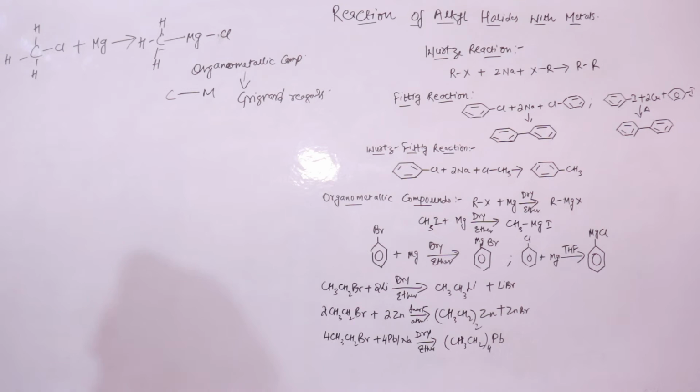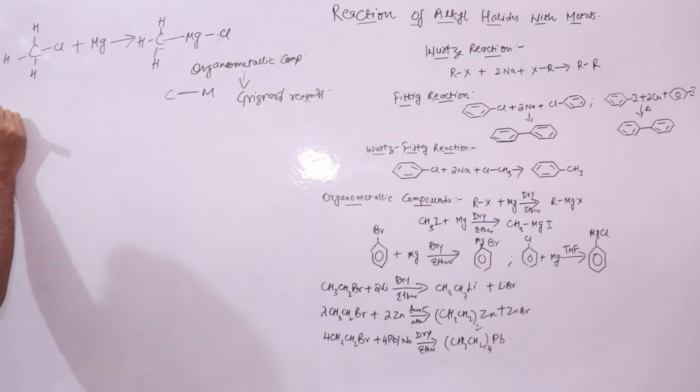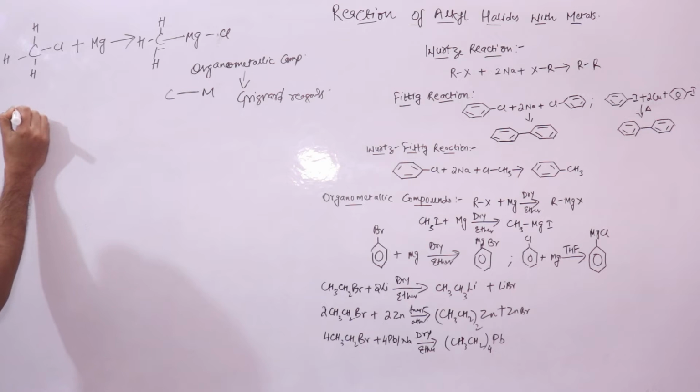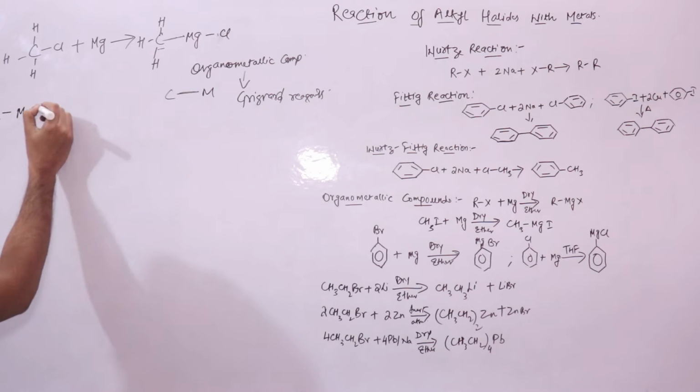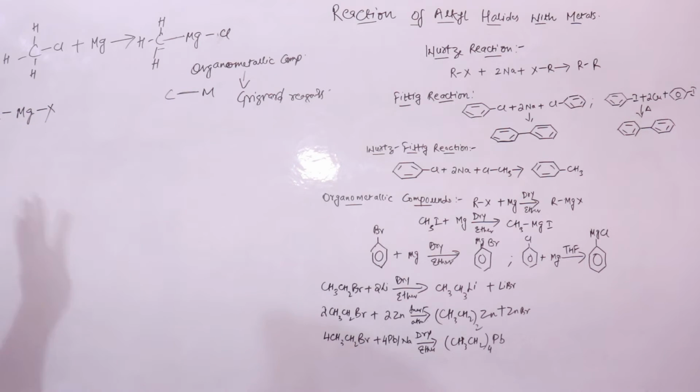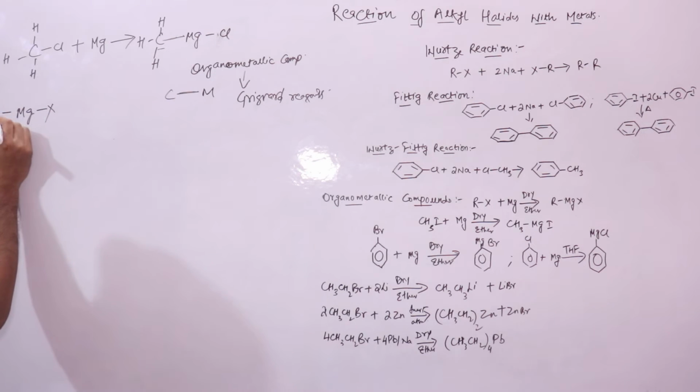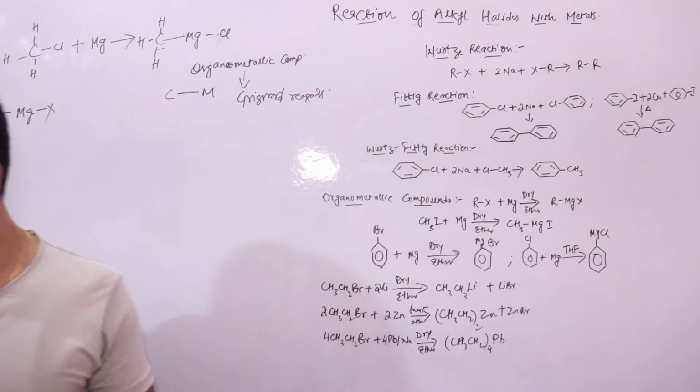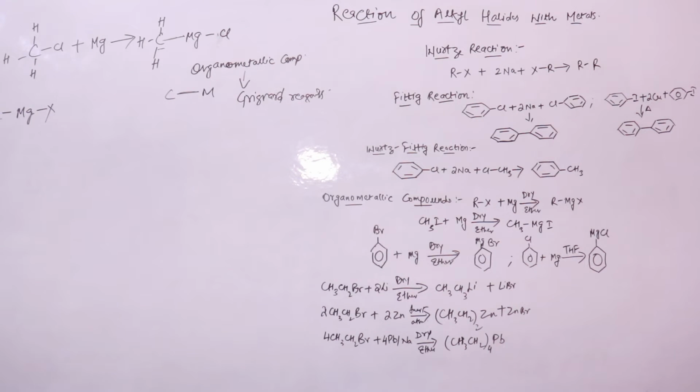So now let's talk a little about compounds that contain a carbon metal bond. Let's look at this molecule. We know that carbon and a metal, say magnesium, have a high electronegativity difference.